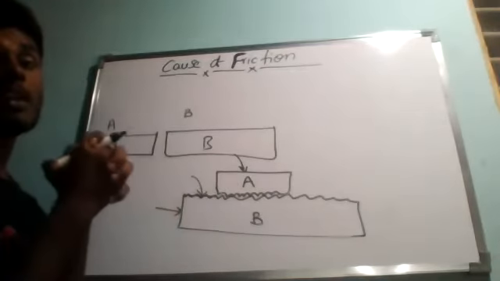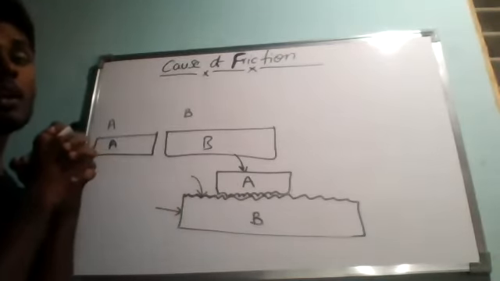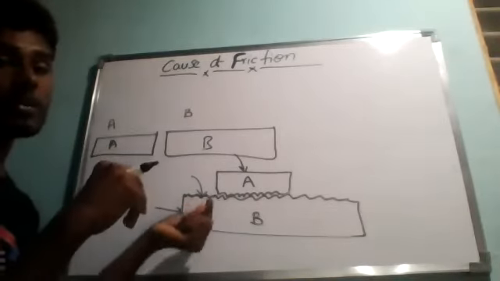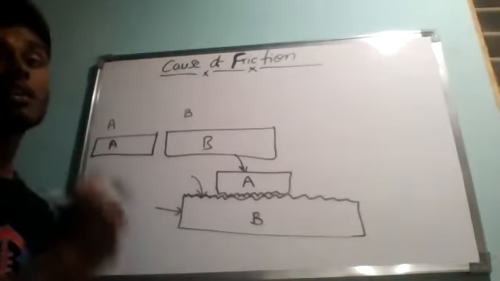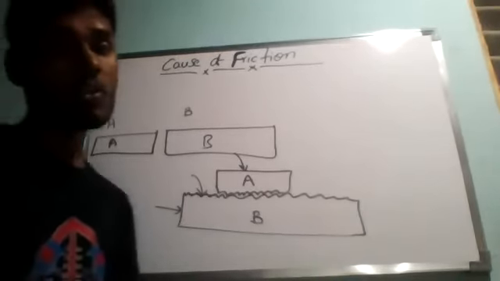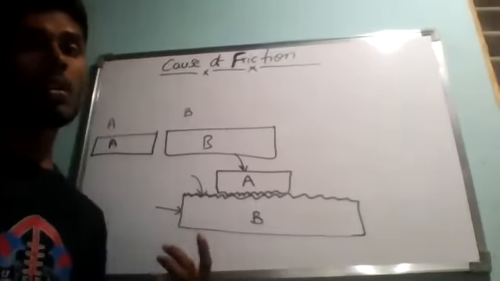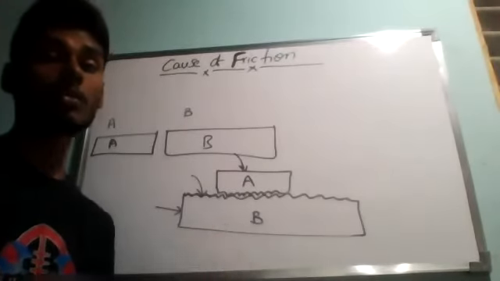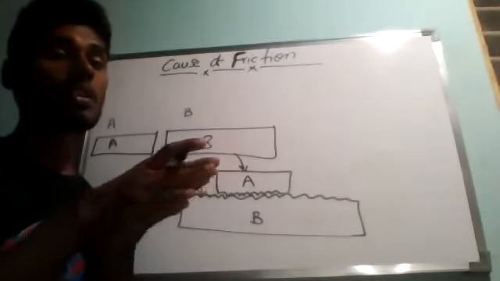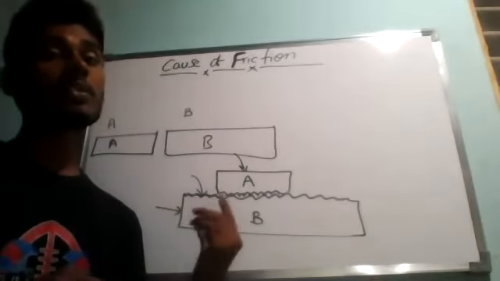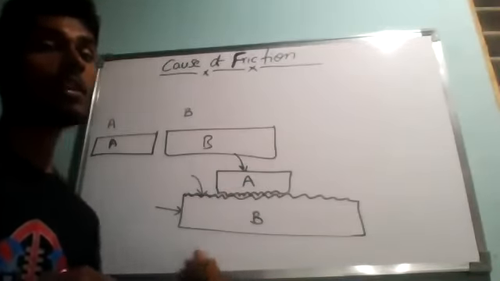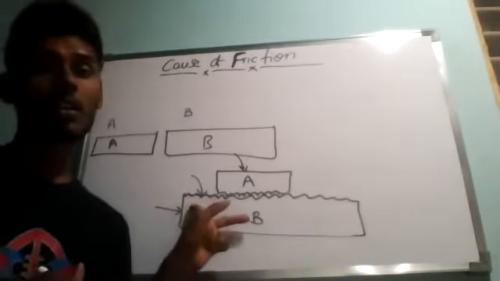So we have to apply a large amount of force to overcome this interlocking of the irregularities of their surfaces. Now, let me take two wooden blocks, block A and block B, kept one over the other. Please note that the rough surfaces of these wooden blocks have a lot of irregularities.